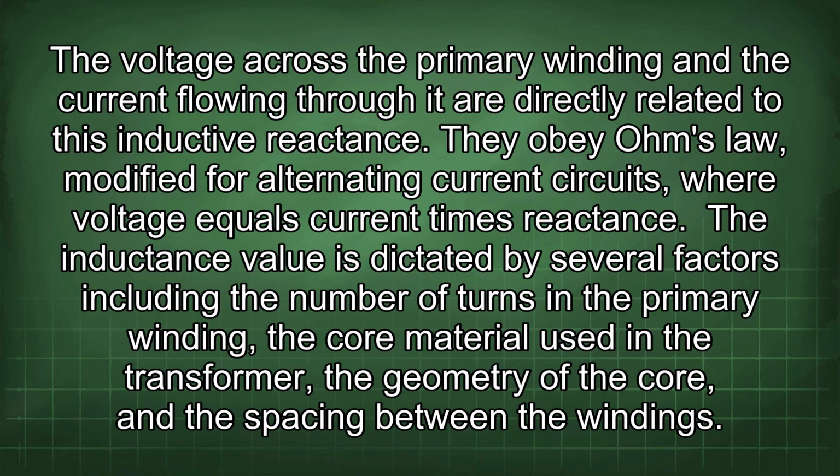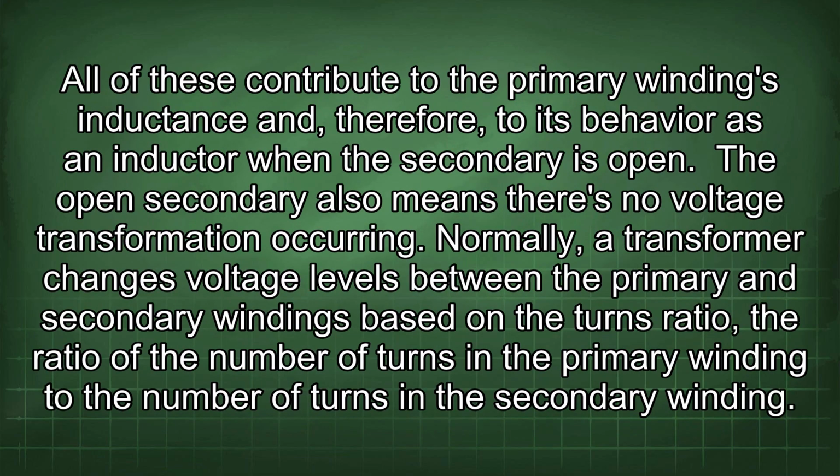The inductance value is dictated by several factors, including the number of turns in the primary winding, the core material used in the transformer, the geometry of the core, and the spacing between the windings. All of these contribute to the primary winding's inductance and, therefore, to its behavior as an inductor when the secondary is open. The open secondary also means there's no voltage transformation occurring.